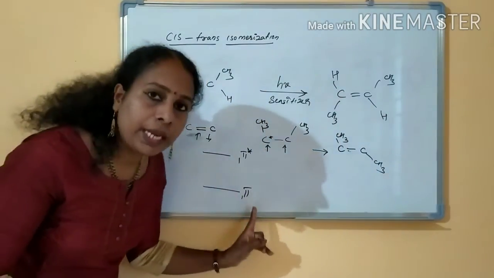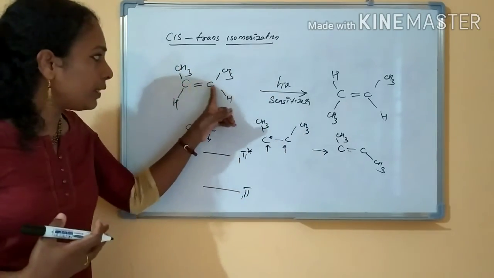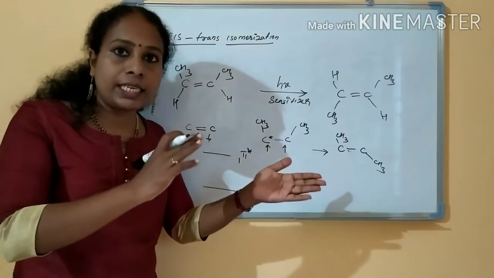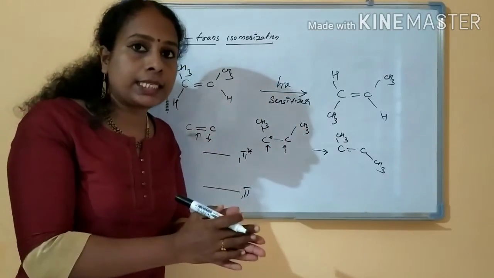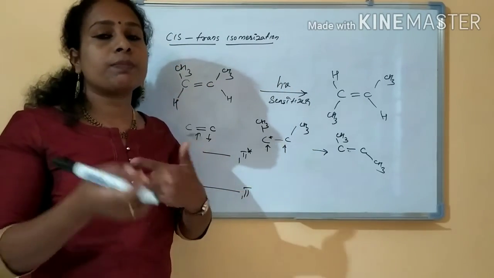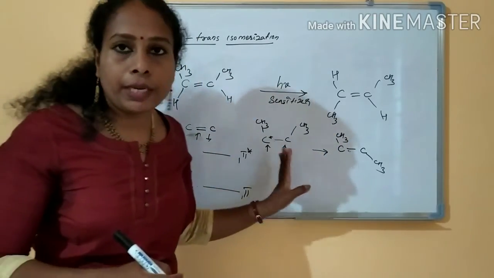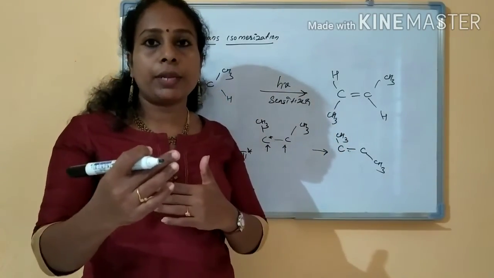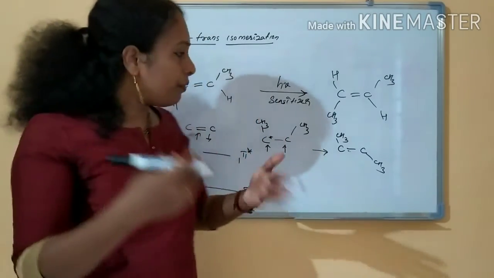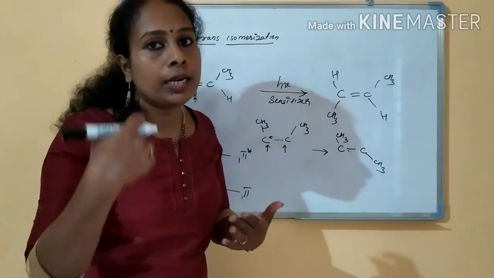It is in the pi to pi star, it is exciting. What will happen? Actually in this, the electrons will be in the singlet state. Once it is excited, going to the excited state, what will happen? There is a spin reversal. Spin reversal means singlet will be converted into the triplet. Once the spin reversal has happened, free carbon rotation is possible. Free carbon rotation means this isomer will be rotating to the trans isomer.